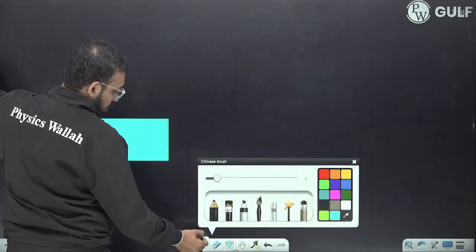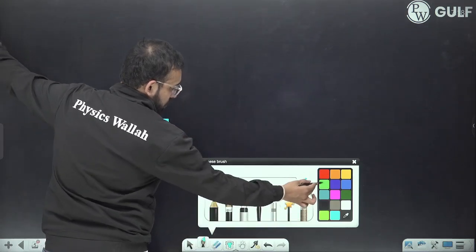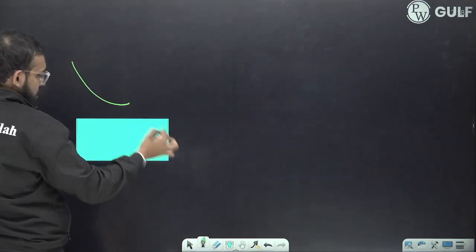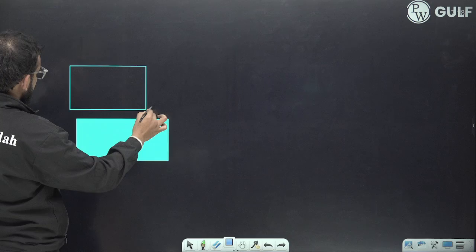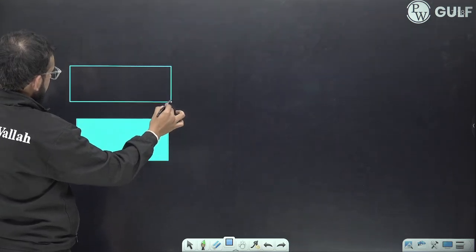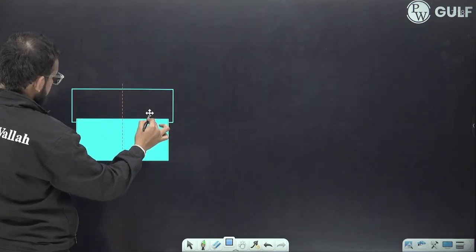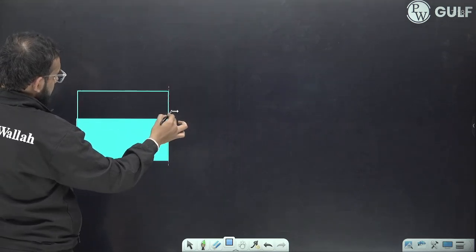So let us talk about the conductors first. For simplicity, I am denoting the conduction band by green color.